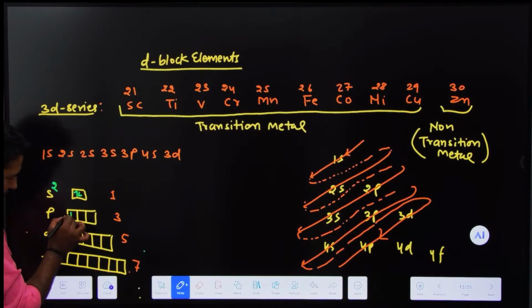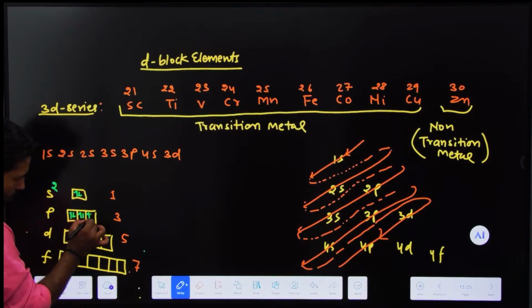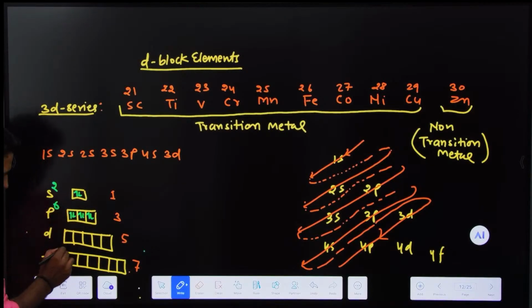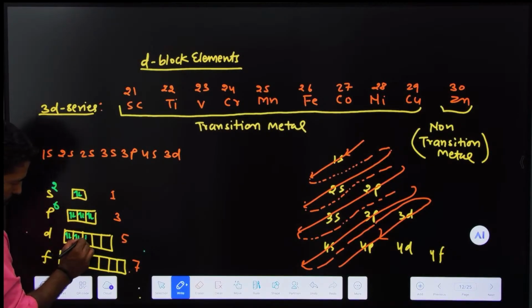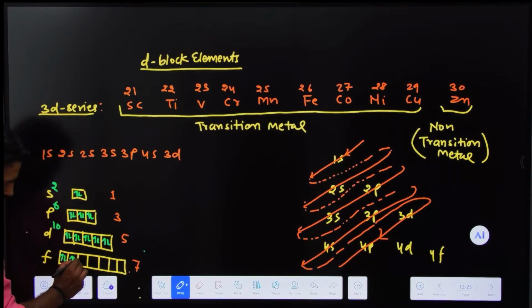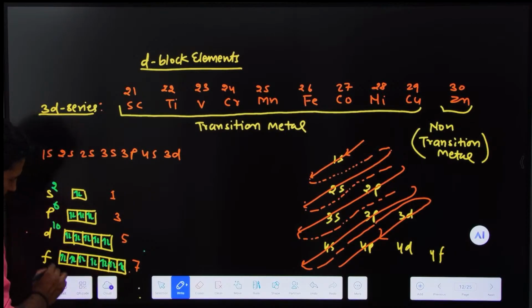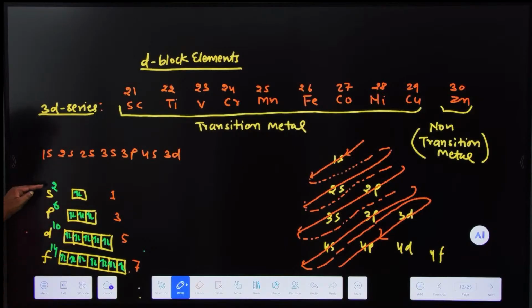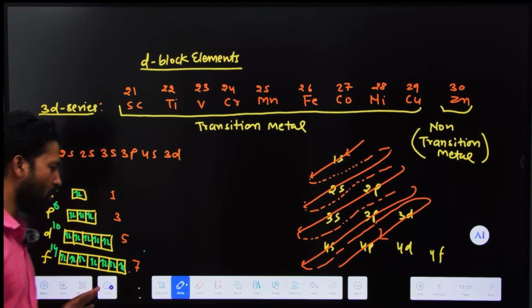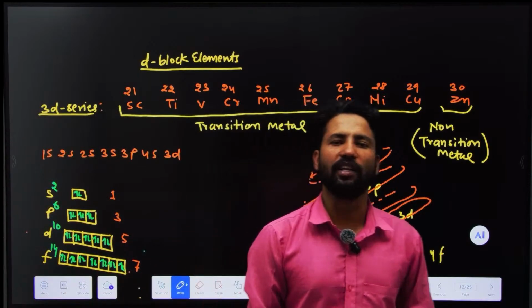In p there are 6 electrons. In d there are 10 electrons. In f there are 14 electrons. Look here: 2, 6, 10, 14. So in electrons there is a gap of 4, and in orbitals there is a gap of 2.